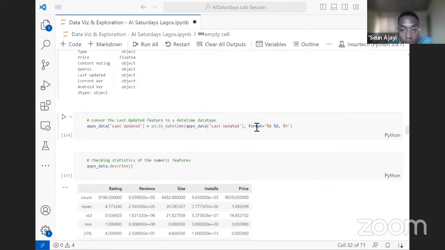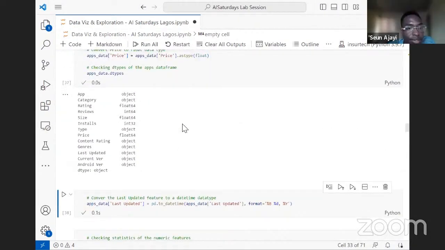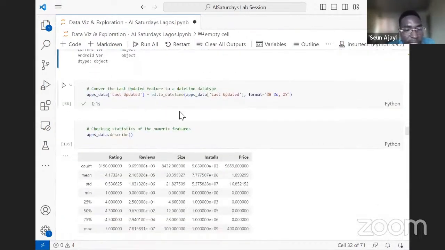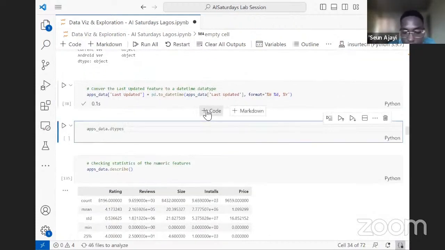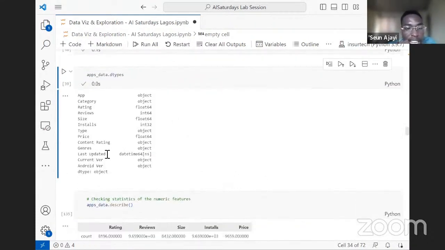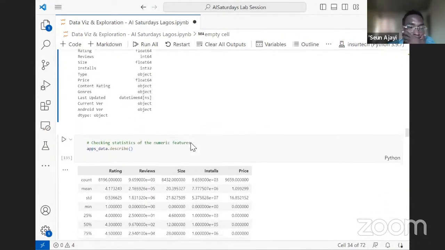We pass it the column, telling it to take the month, day, and year and change the data type to datetime so that we can do some work with it. If we check the data types again, we can see that last updated is now a datetime data type.